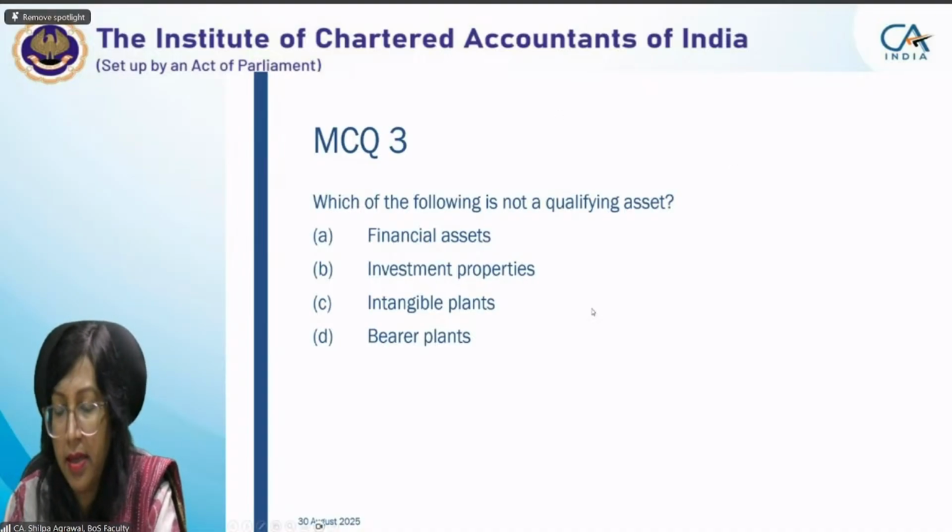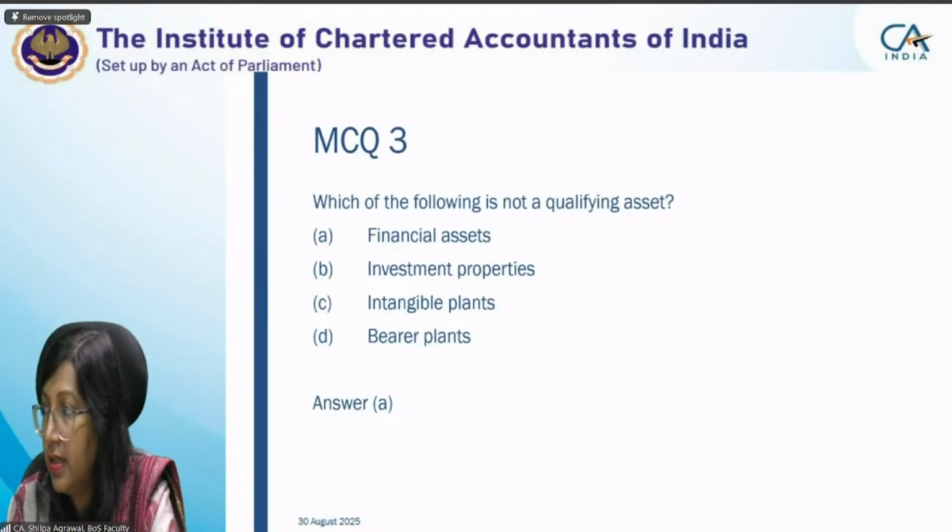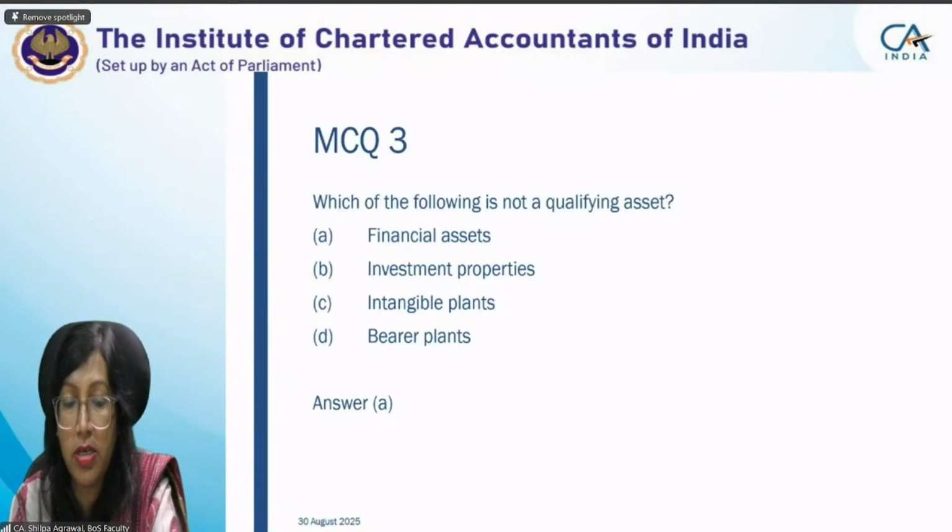So the correct answer here is option A, financial asset. Any further doubt or can we move to the next question?